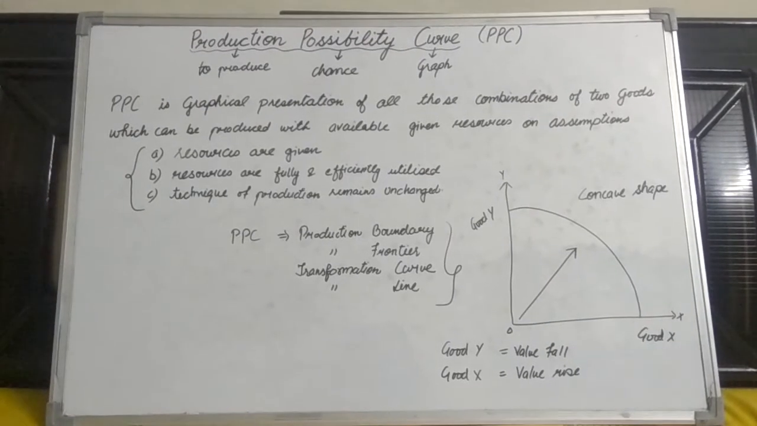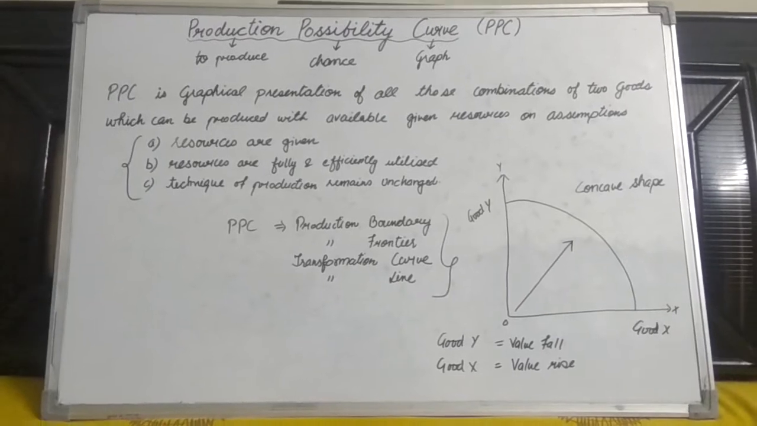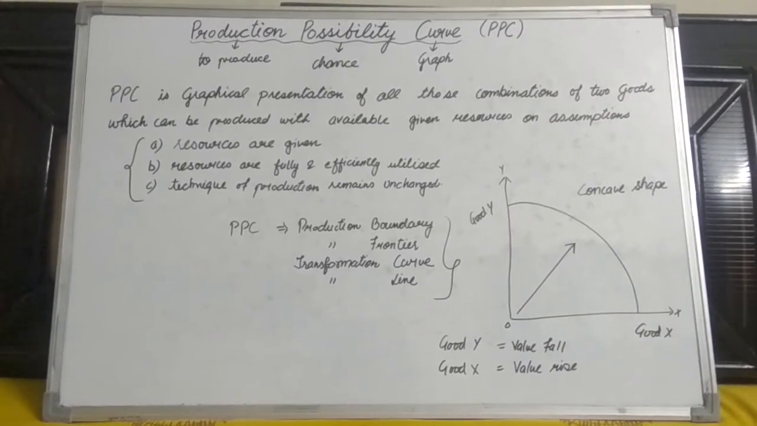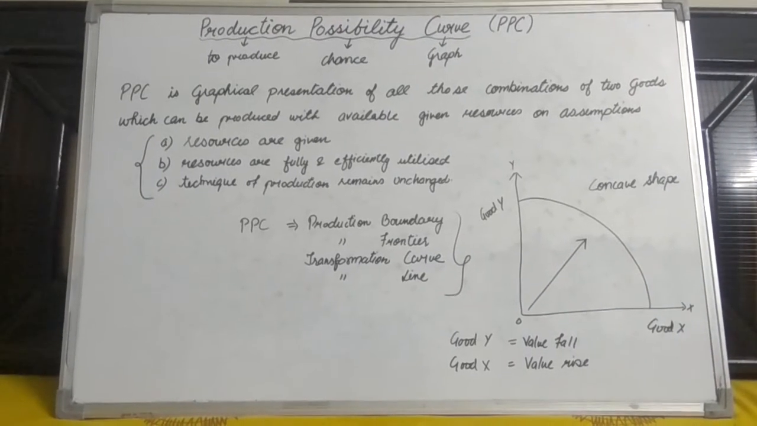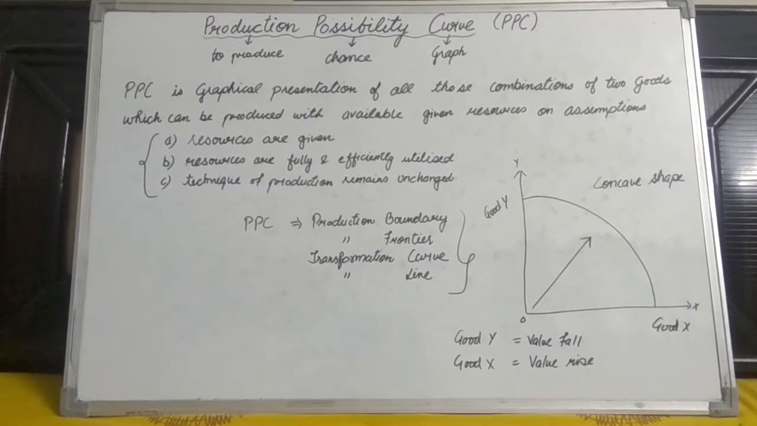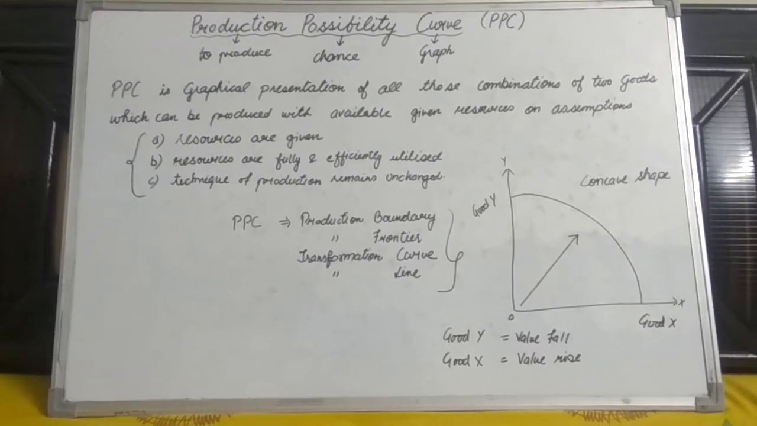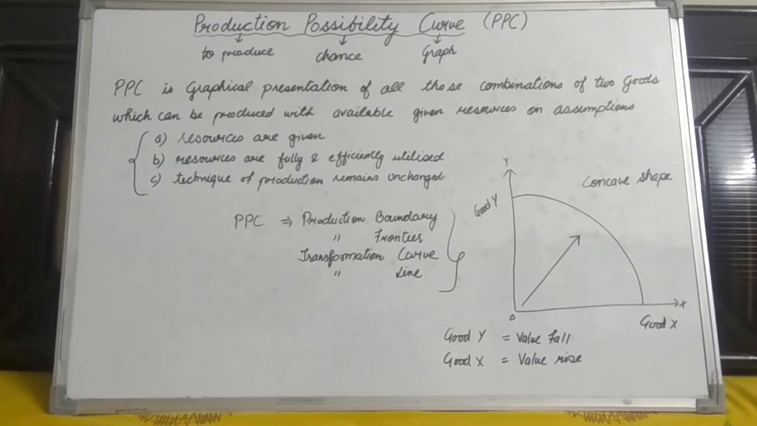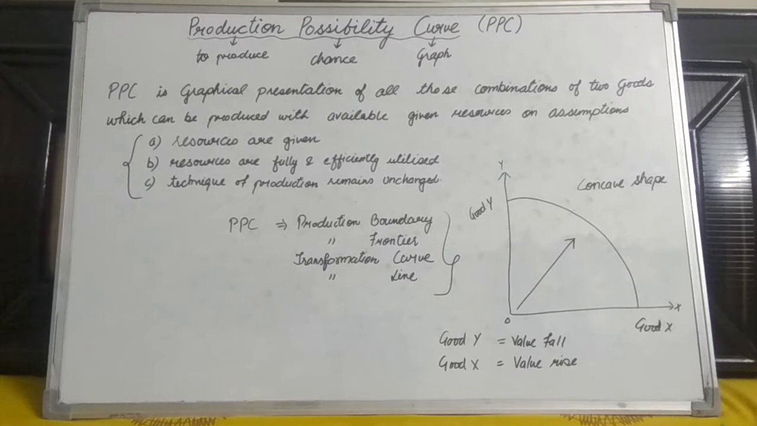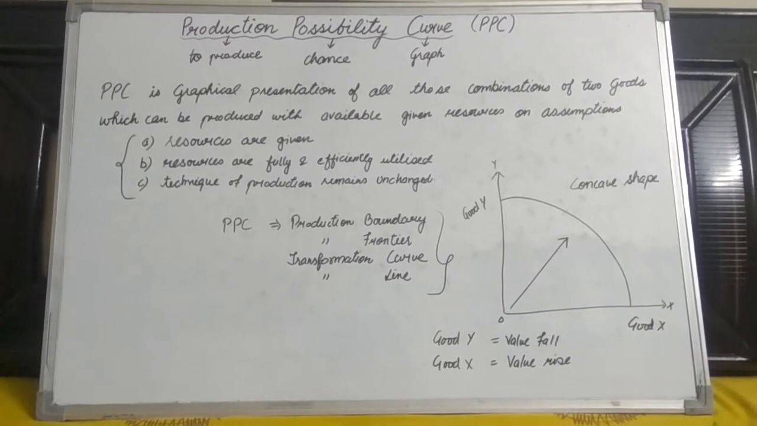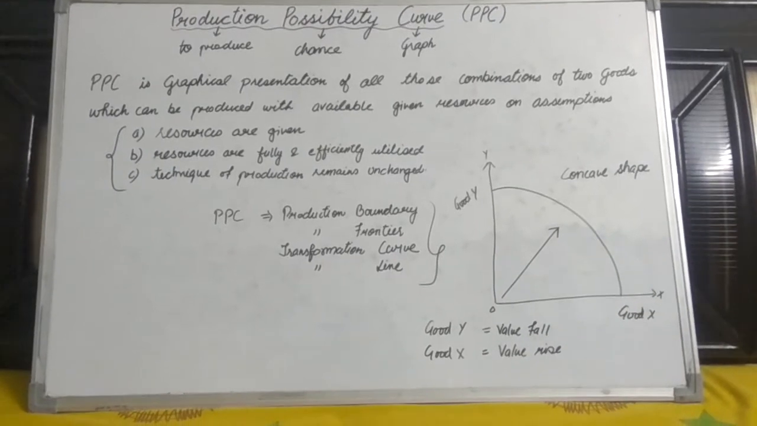So it is important to note here that the production possibility curve is of concave shape, and while plotting the goods on x and y axis, good Y is plotted on the y-axis. We always consider that particular good as good Y whose values fall in the table, and the good whose value rises in the table is plotted on the x-axis as good X. Let me consider how this shape has been derived.